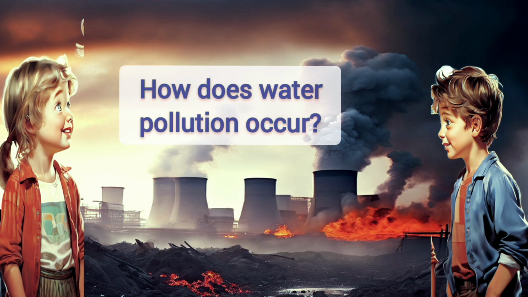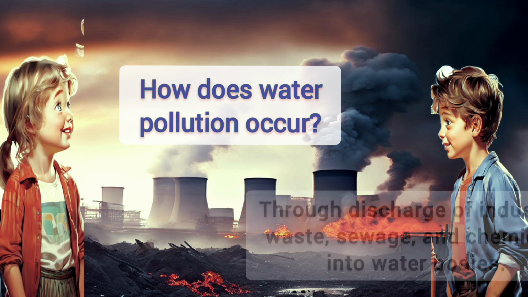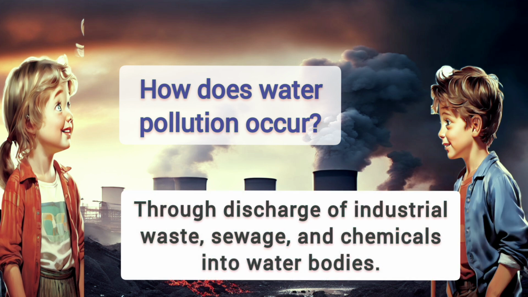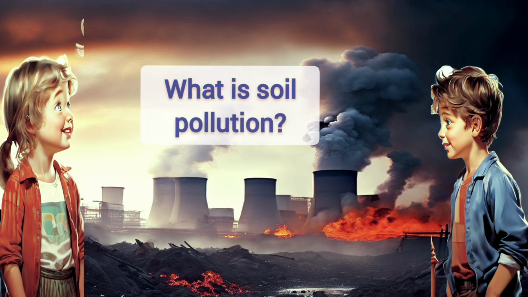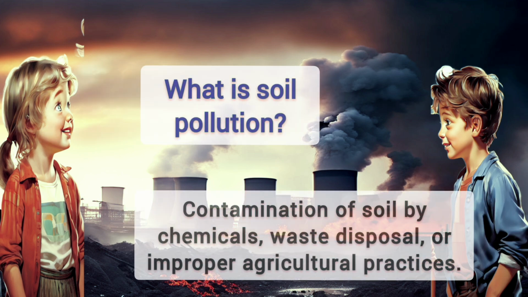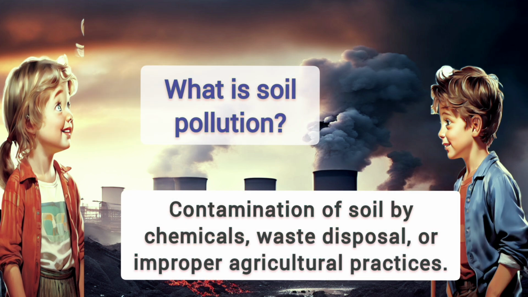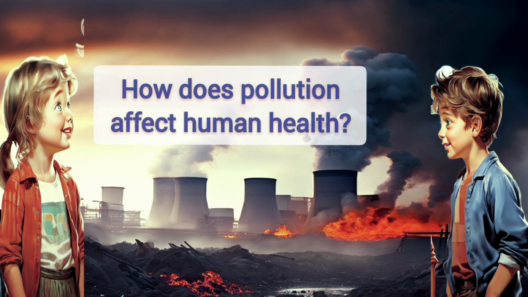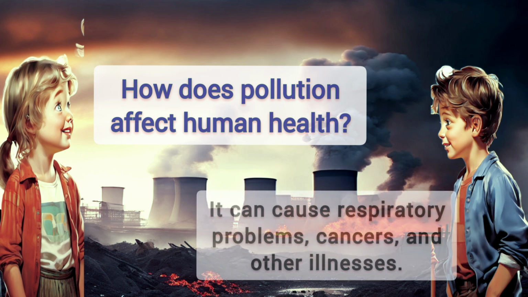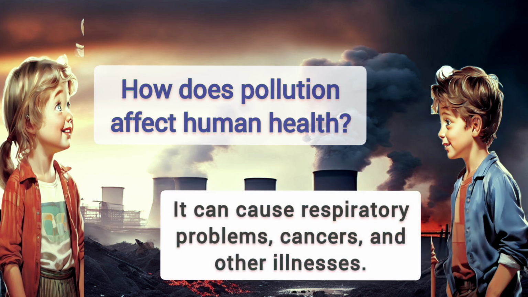How does water pollution occur? Through discharge of industrial waste, sewage, and chemicals into water bodies. What is soil pollution? Contamination of soil by chemicals, waste disposal, or improper agricultural practices. How does pollution affect human health? It can cause respiratory problems, cancers, and other illnesses.